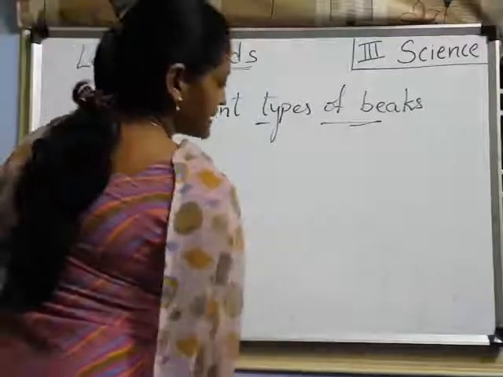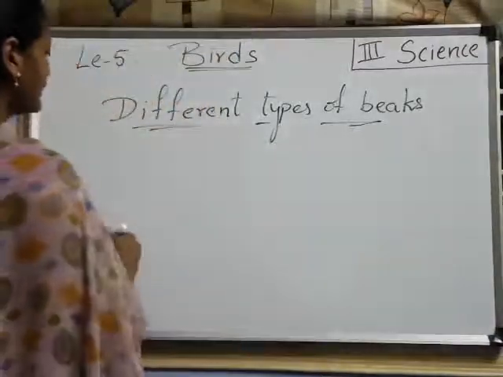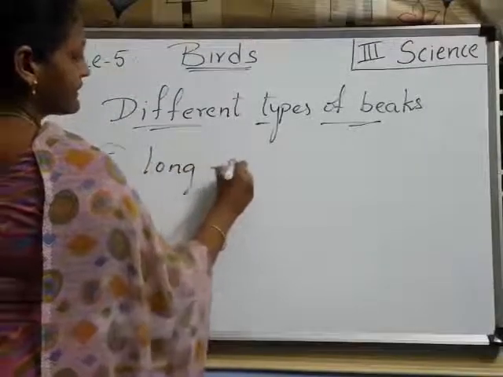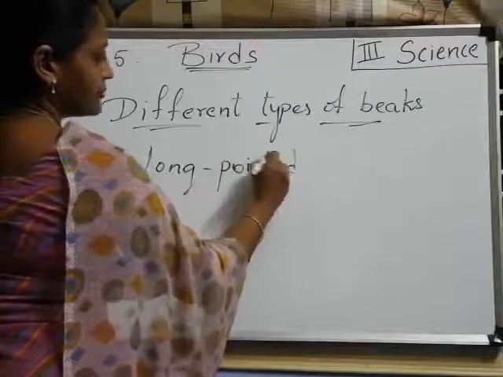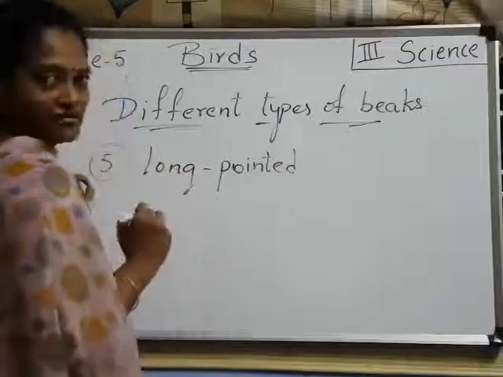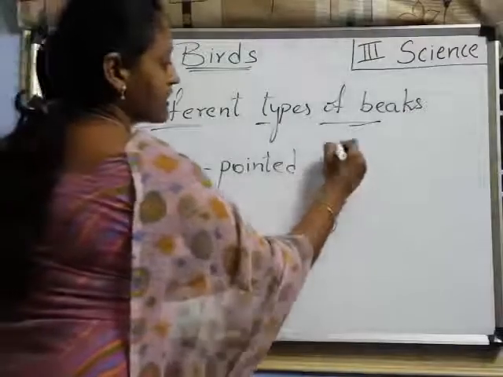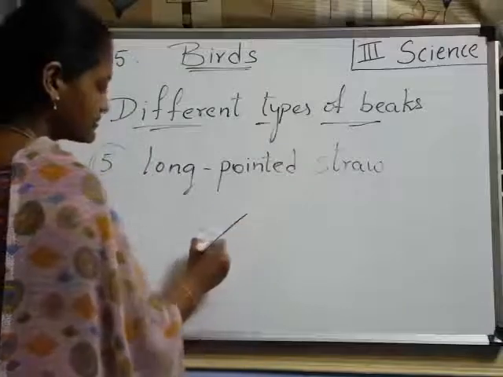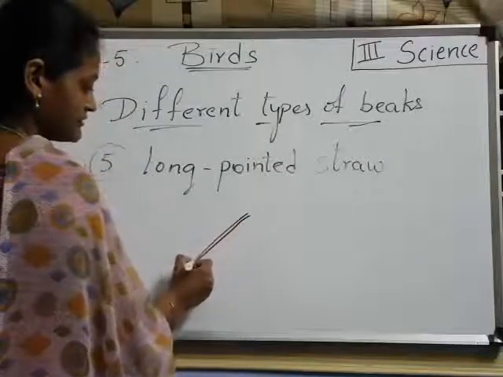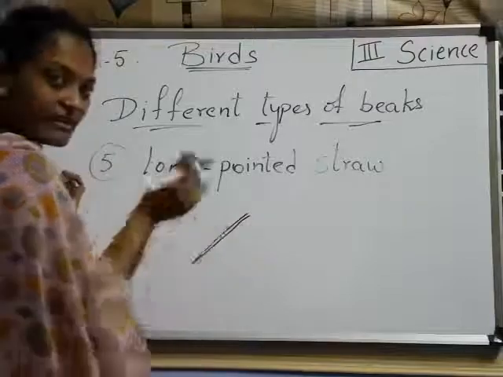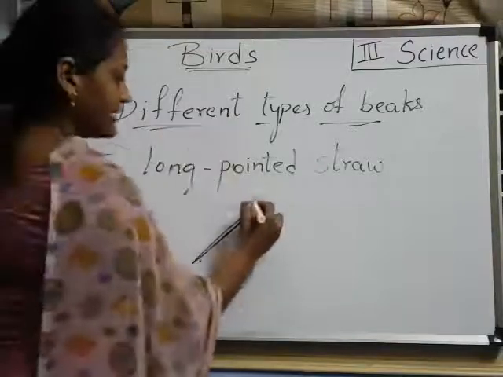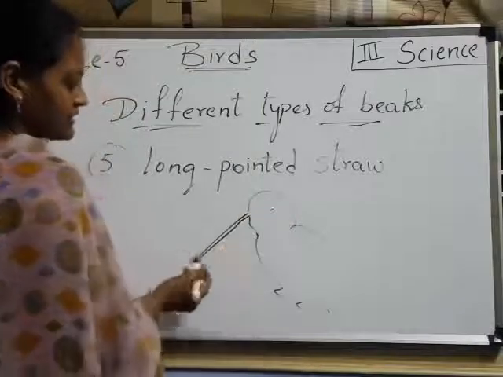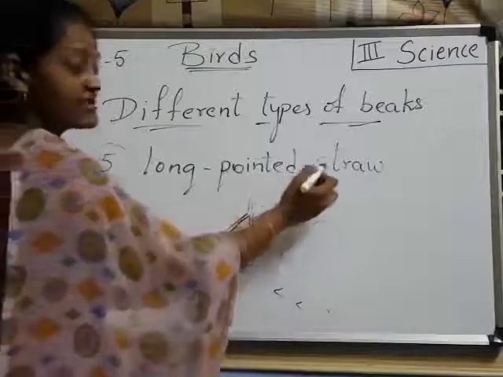Next, the fifth type of beak is long and pointed, like a straw. You know a straw, right? How does a straw look? Like this, isn't it? So it looks like a straw only, and the birds have a beak like this. Understood, children? What is this? A long, pointed, straw-like beak.